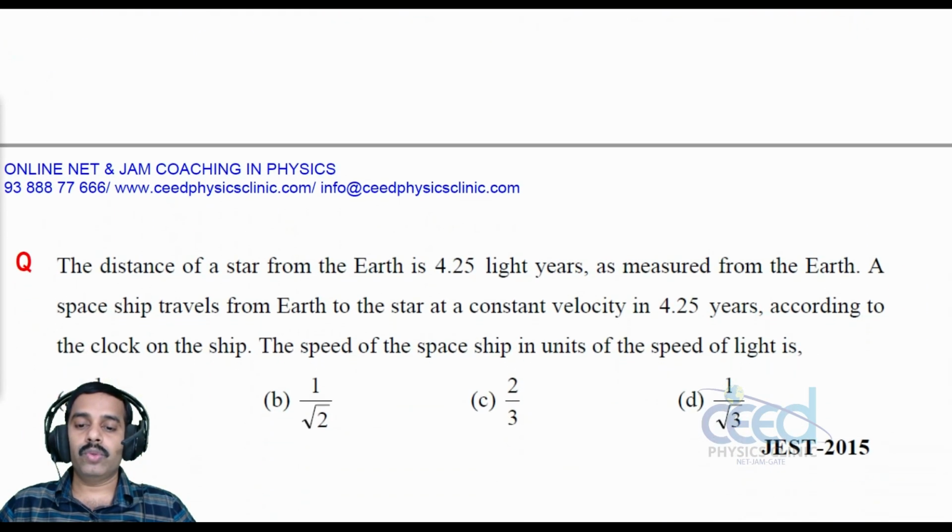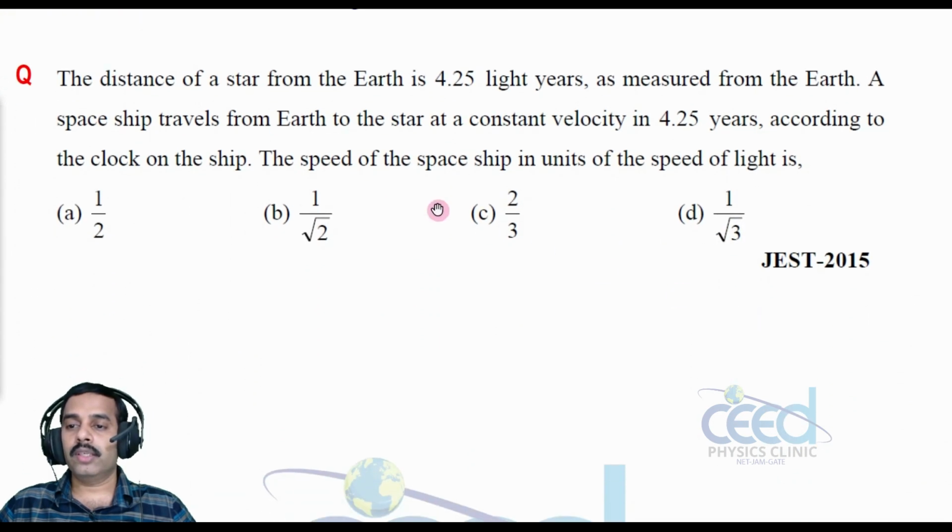Now let us come to the final question. The distance of a star from Earth is 4.25 light years as measured from Earth. A spaceship travels from Earth to the star at a constant velocity, taking 4.25 years according to the clock on the ship.